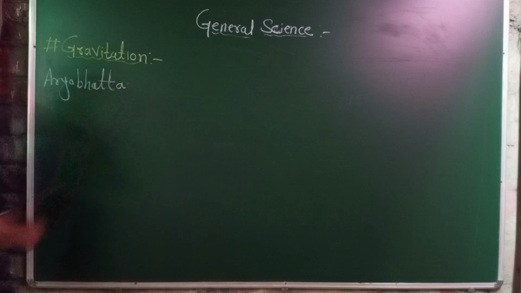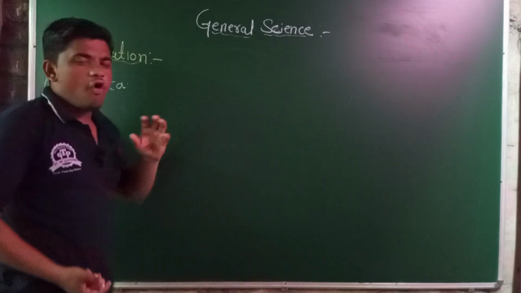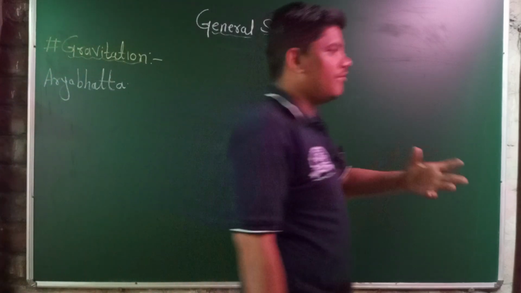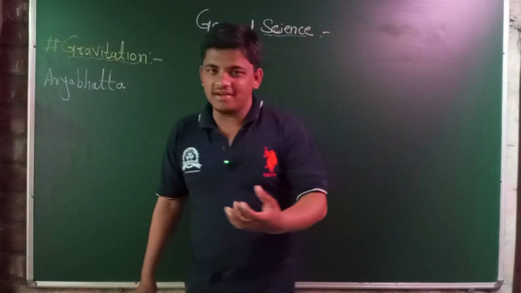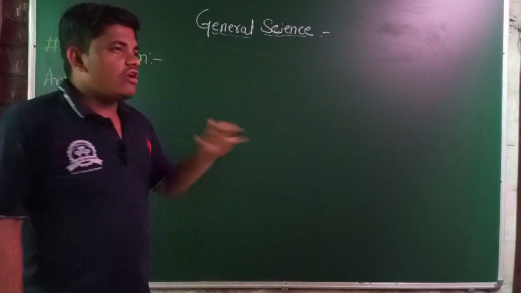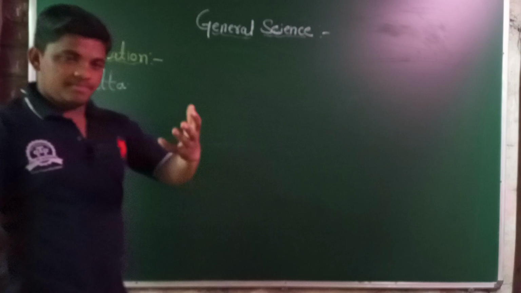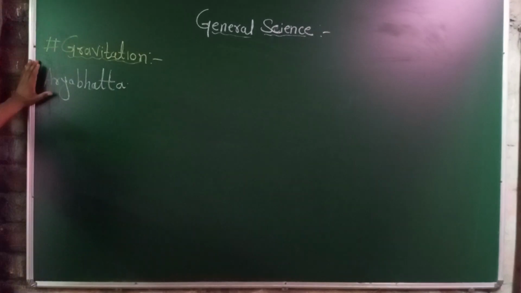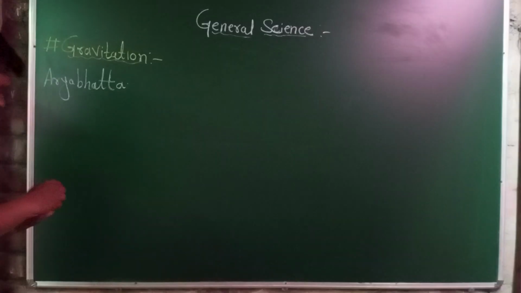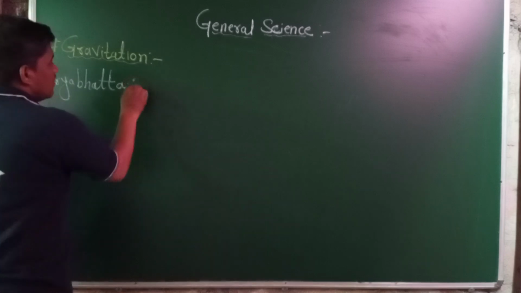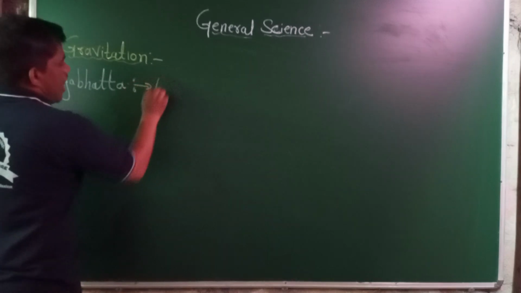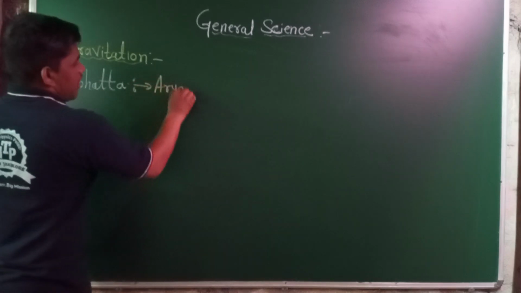Aryabhatta gave detailed information about the motion of the planets around the sun or around stars, and he wrote all these details in his book, the Aryabhattiya.